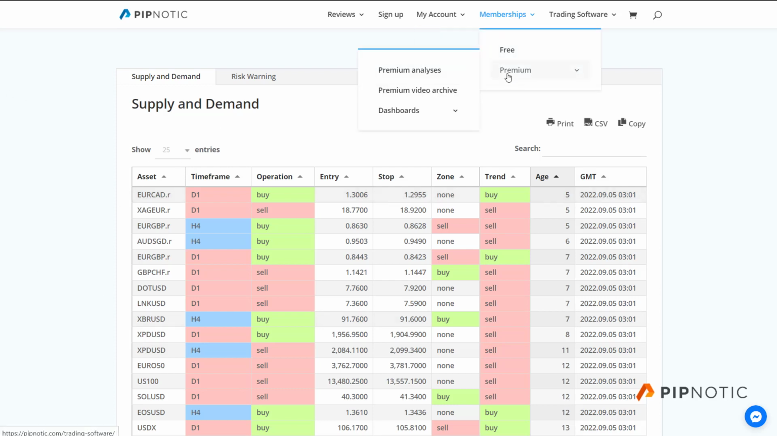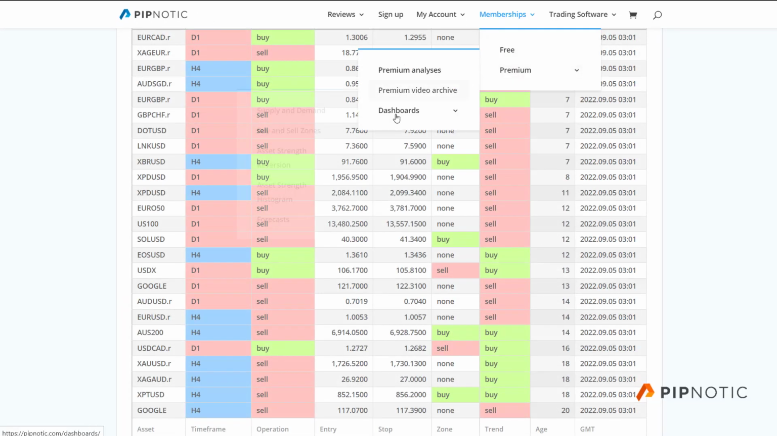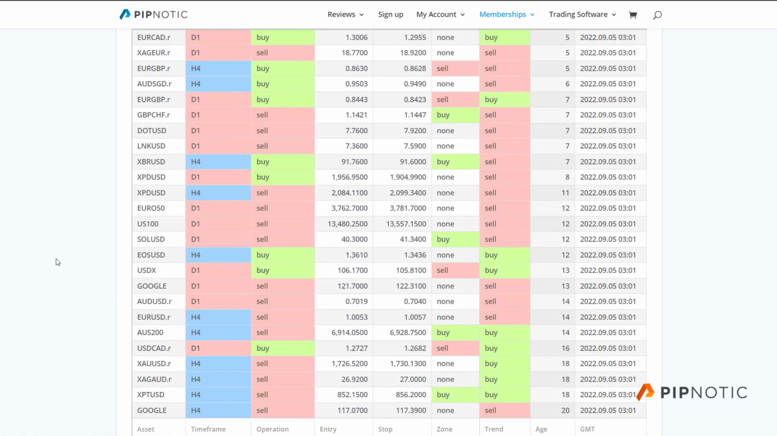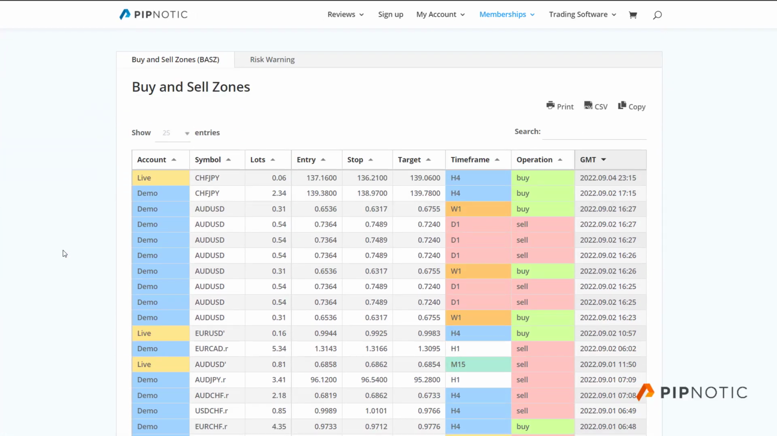Okay, so if we continue on to the next one, we have buy and sell zones. Let me go to that one quickly here. Buy and sell zones. The buy and sell zones algo trader is running on many computers all over the world, and it is actually trading in people's accounts. And you can see here, this column tells you the account type. So this is a live account, 6 micro lots. This was the entry, the stop, and the target.